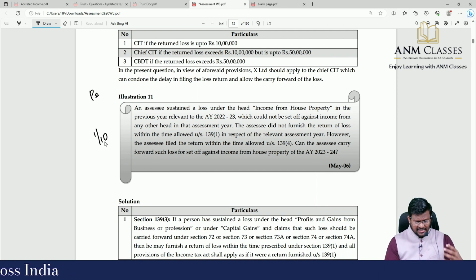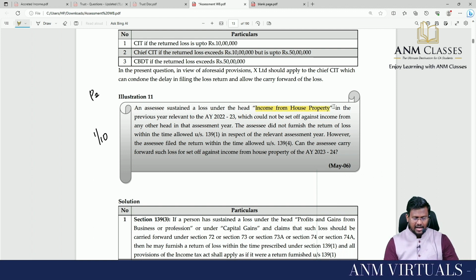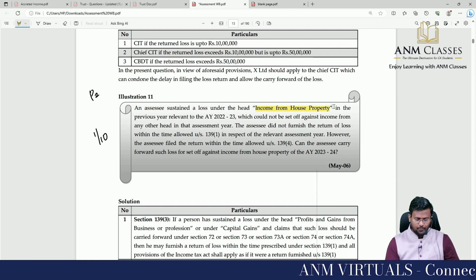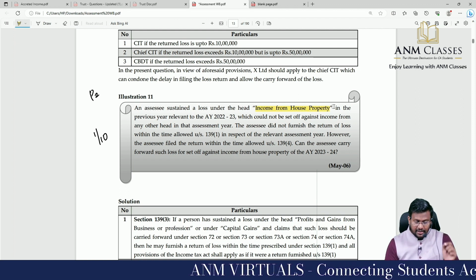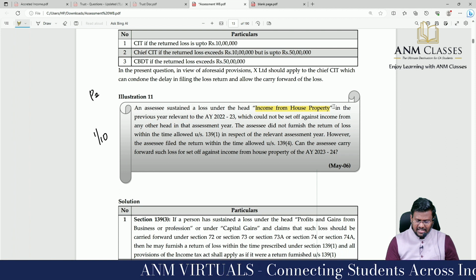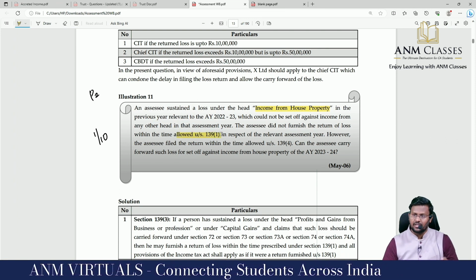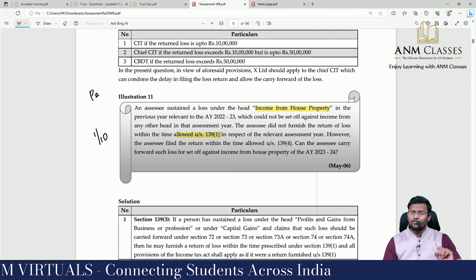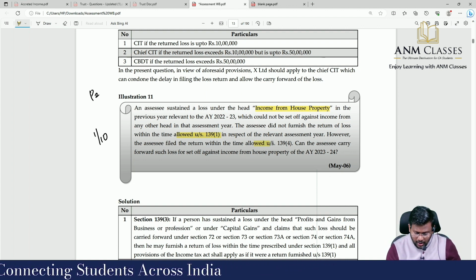An assessee sustained a loss under the head income from house property in the previous year, relevant to the assessment year 22-23, which could not be set off against income from any other head in that assessment year. The assessee did not furnish the return within the time allowed under section 139 subsection 1 in respect of the relevant assessment year. However, the assessee filed the return within the time allowed under 139(4).